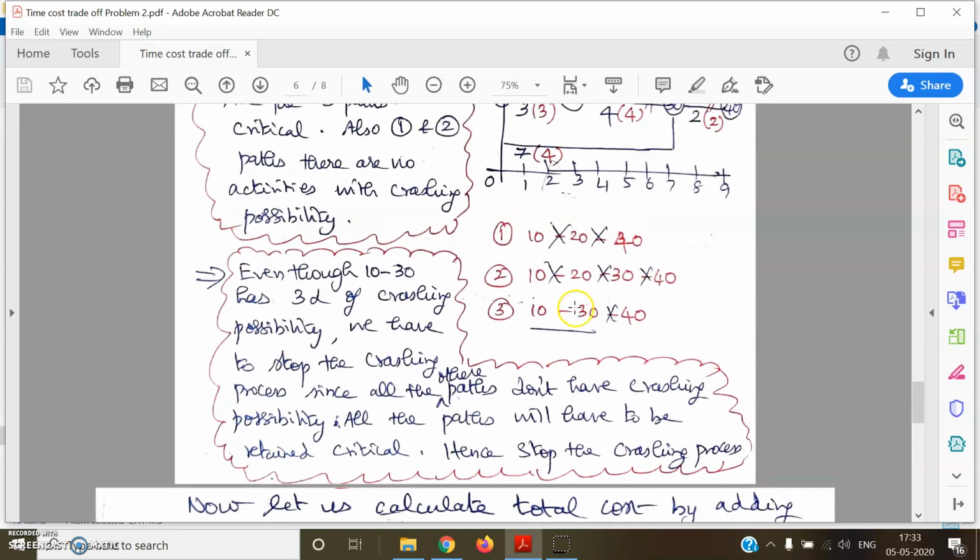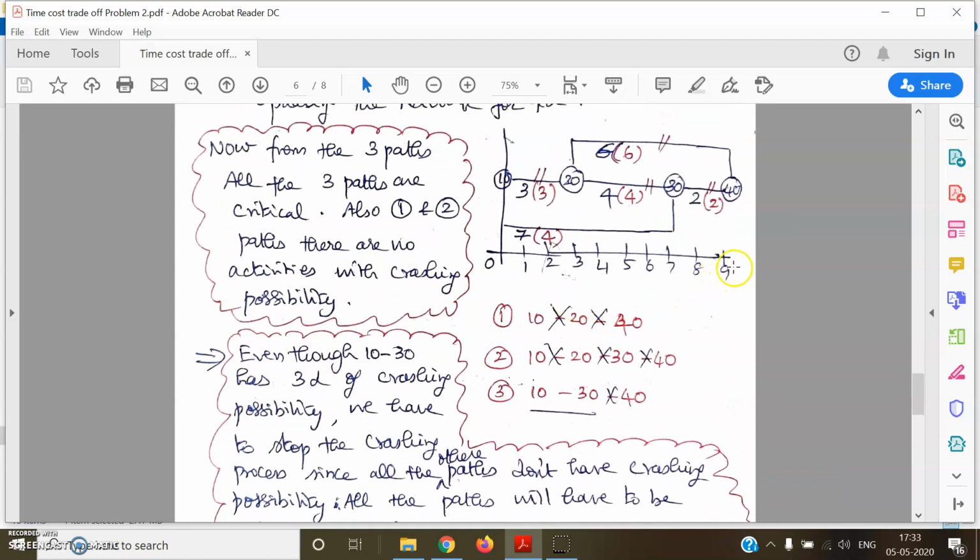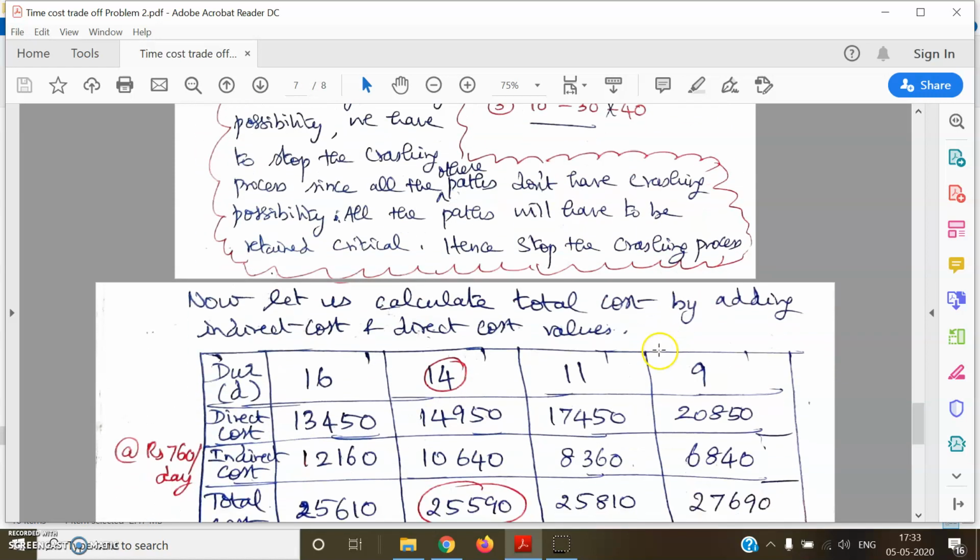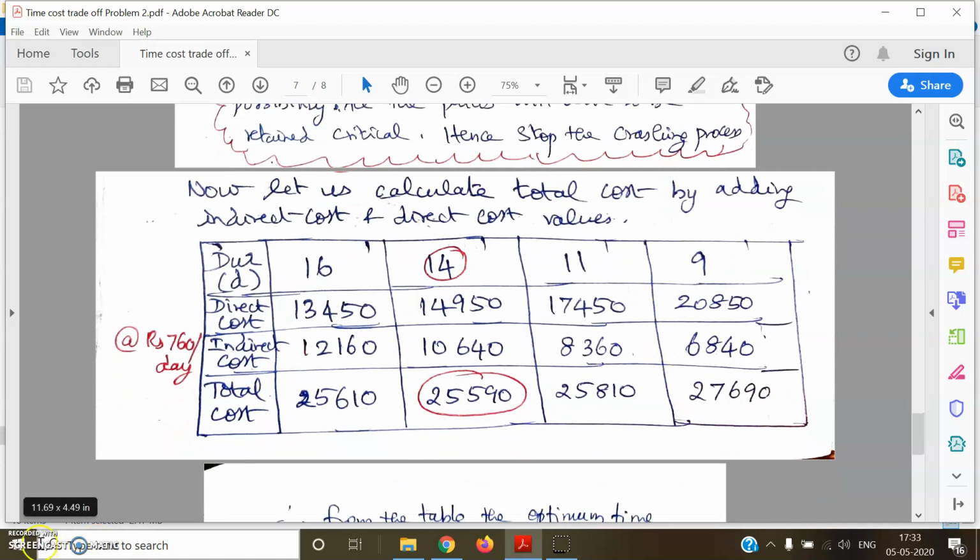So crashing stops at this stage, and at the final stage of crashing, we find that the project duration is 9 days now. Originally, it was 16 days. It has now come to 9 days. Okay. So now we have to find out what is the total cost for the project.